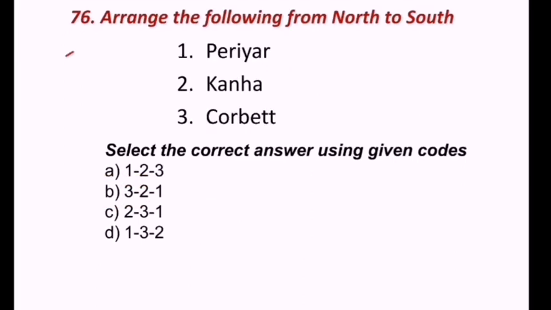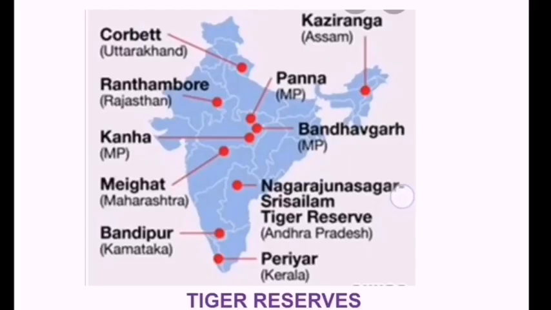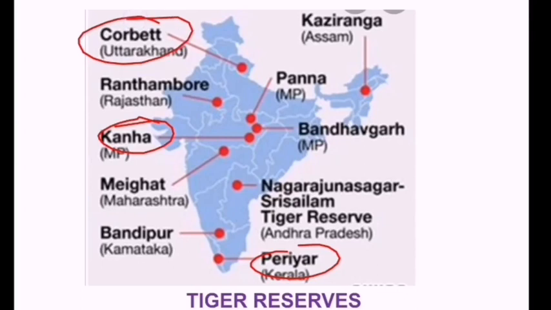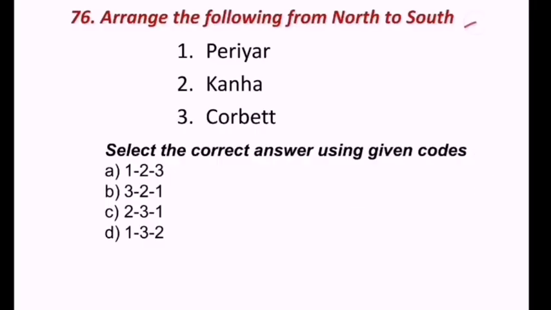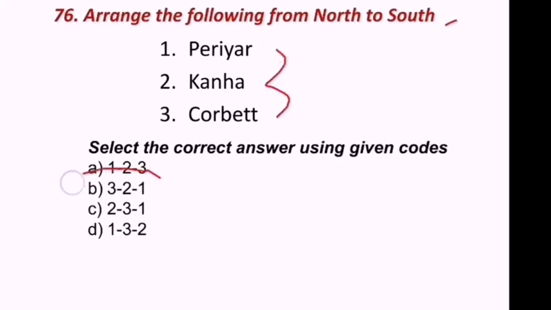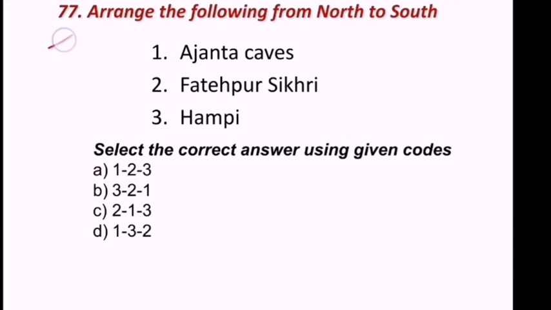Next question reads, arrange the following from north to south. Periyar, Kanha, Carbet. Look at the map. Where is Periyar? Out of these three, Carbet is north side, Periyar is south side. So the question is north to south. Which is north? Carbet, and last is Periyar. 3, 2, 1. B is the correct answer here.